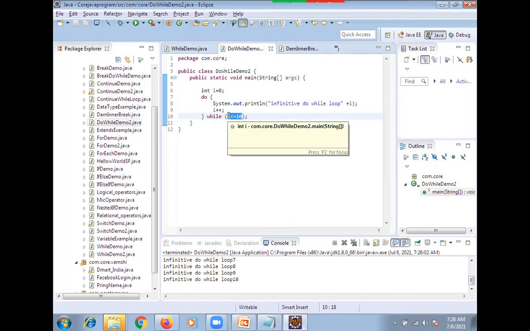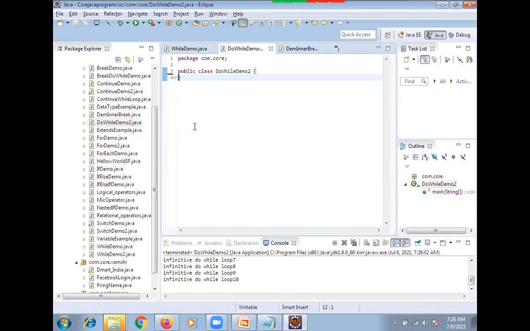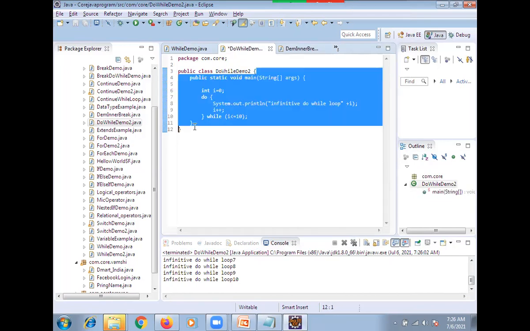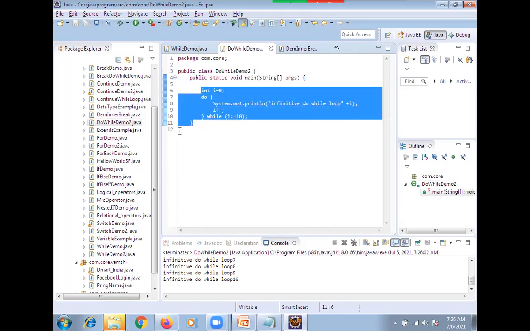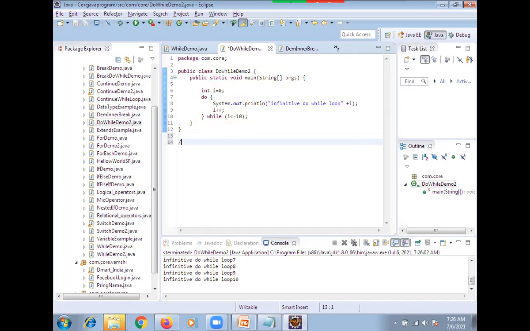Here your business logic is: whenever the count reaches 10, you need to stop the program. You are clear on the business logic? When it prints 1 to 10, the program should stop. Clear?